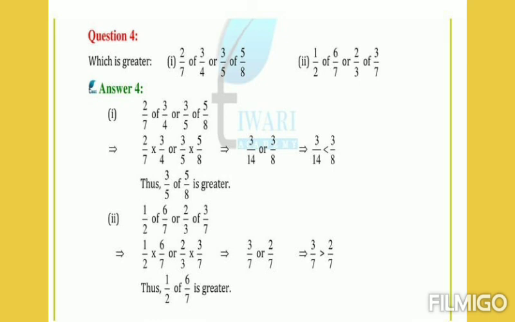Now let us compare 3 by 14 and 3 by 8. Even though they are unlike fractions, the numerators are the same here. So let us compare the denominators. In the denominator, the smaller value gives the greater fraction and the bigger value gives the smaller fraction. So 3 by 14 is smaller than 3 by 8. So 3 by 8 is the greater value. It corresponds to 3 by 5 of 5 by 8. So 3 by 5 of 5 by 8 is the greater value.